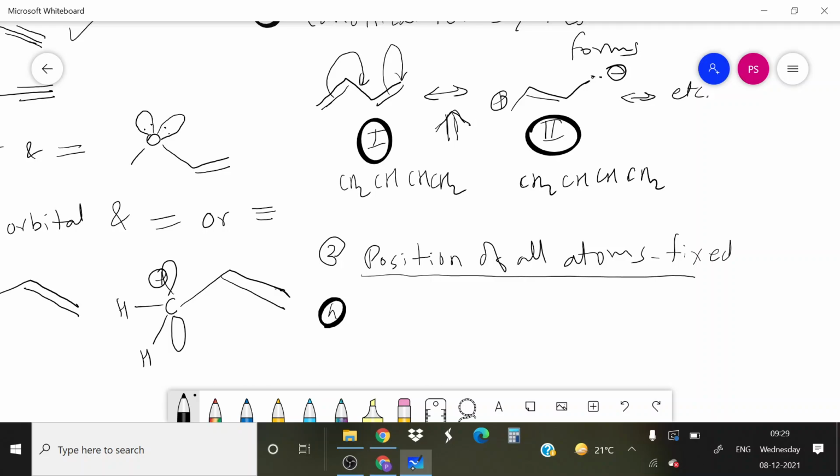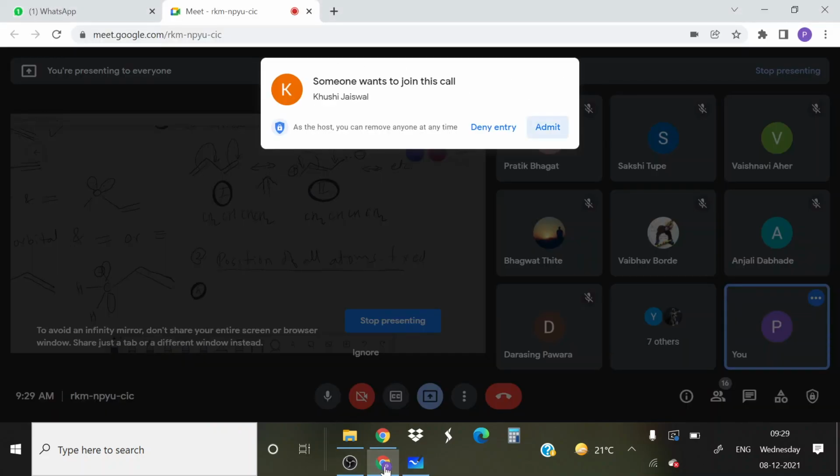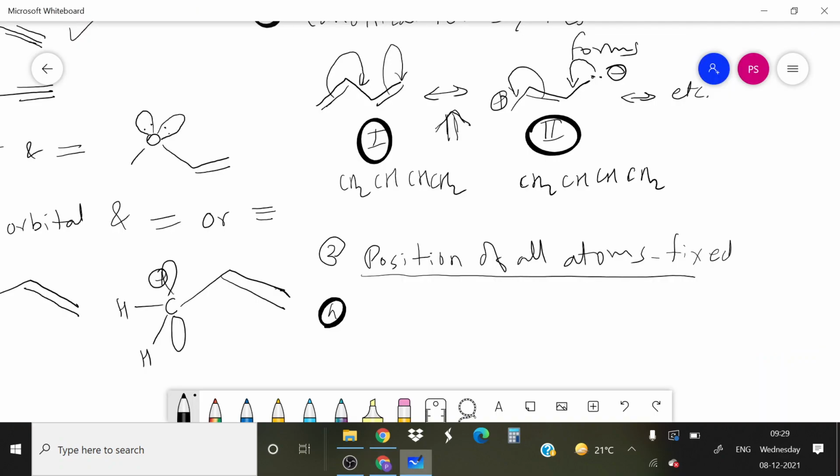If you move the electrons in reverse direction, you will get structure number 1 from structure number 2. That's why the arrow is this resonance arrow.